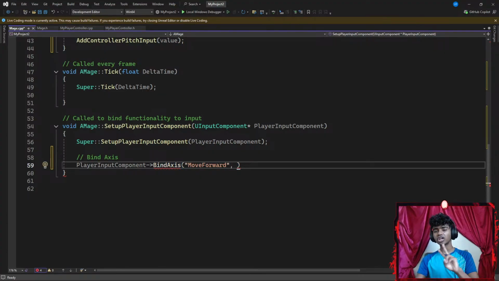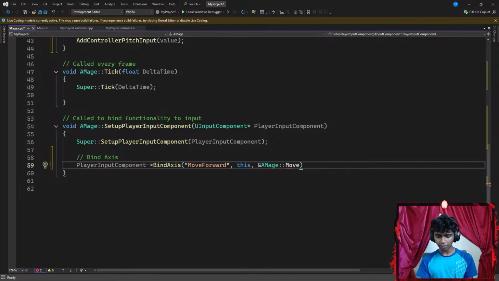The second parameter is going to be an object. When I bind my Unreal Engine with my Visual Studio and I know what button I click and what to perform once that button is clicked, who do I want to apply that on? I want to apply it on this, which is my mage right here. And then the third parameter is going to be a function. I have my axis name, I know who to apply it on, but I don't know what to do. Okay, so I'm going to go ahead and give the memory address from my mages class.